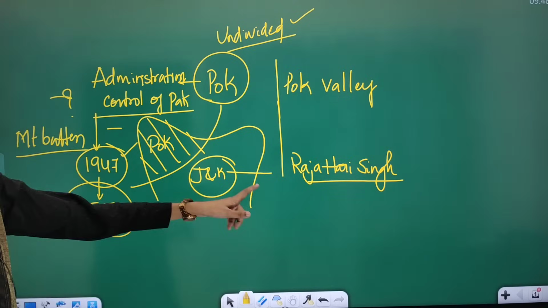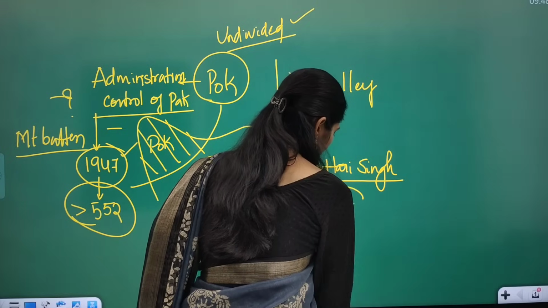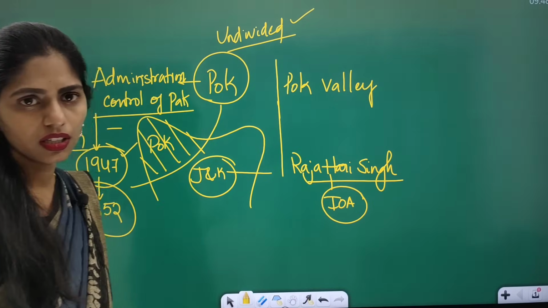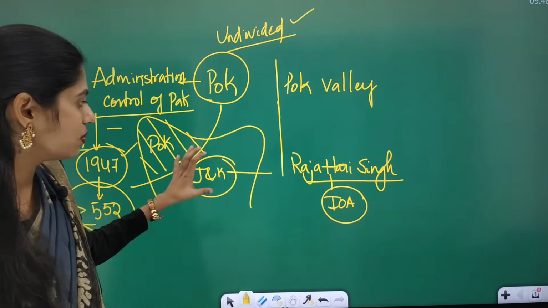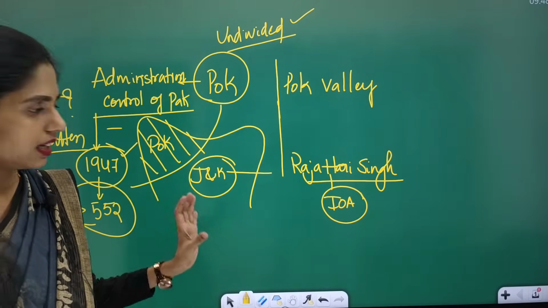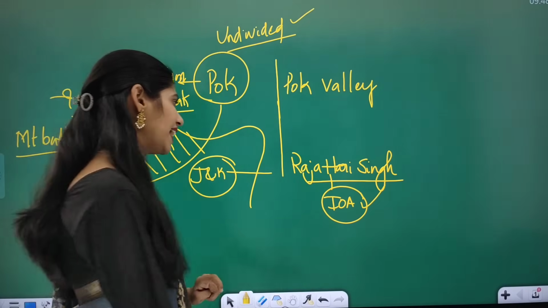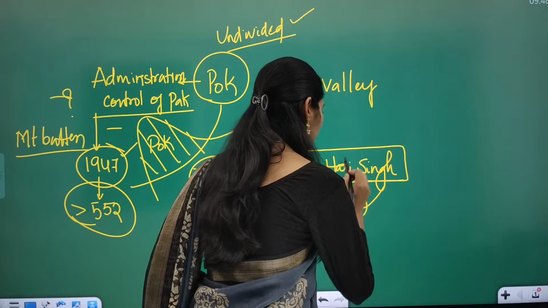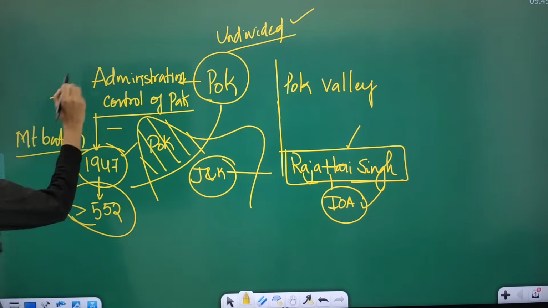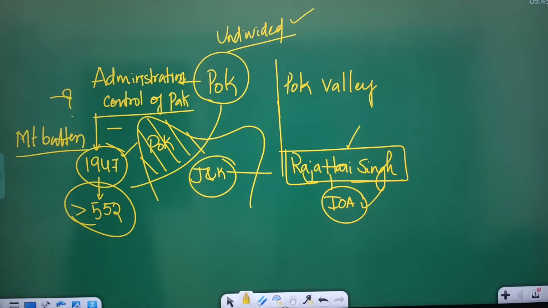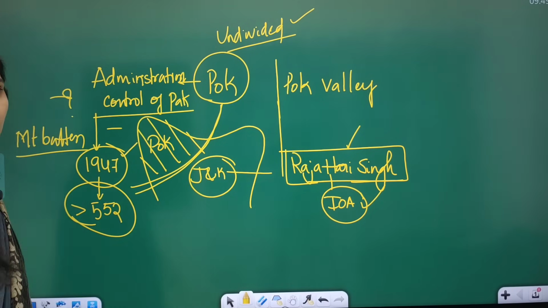Okay, so Hari Singh signed the instrument of accession with the Indian government, and we integrated the Jammu and Kashmir princely state into the Indian Union by this instrument of accession. But the signing of the instrument of accession by Hari Singh was late. By that time, Pakistan had sent some tribal people, Pashtuns, to this area to occupy Jammu and Kashmir.